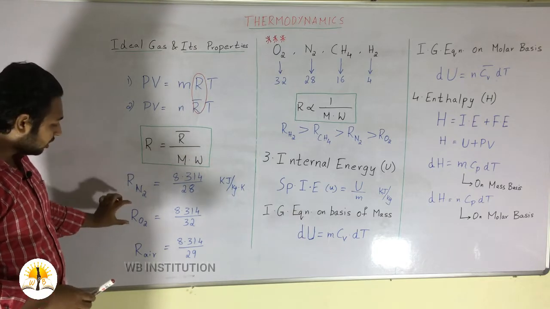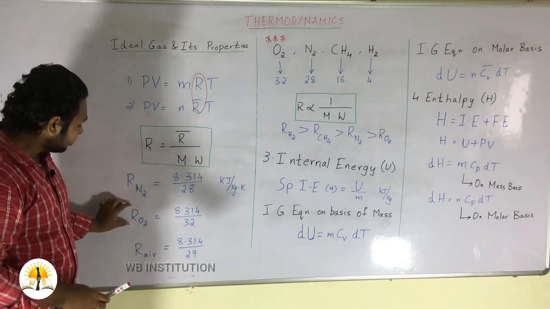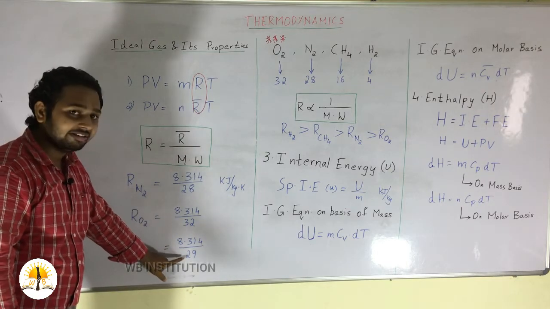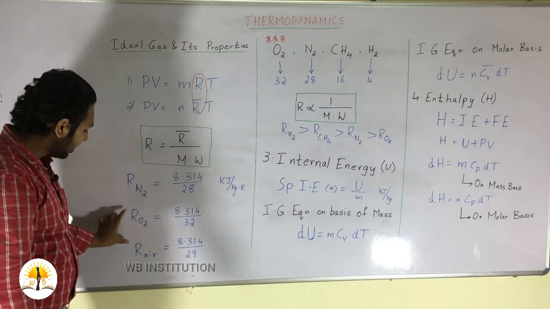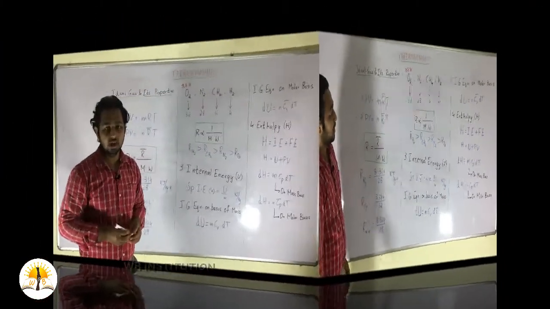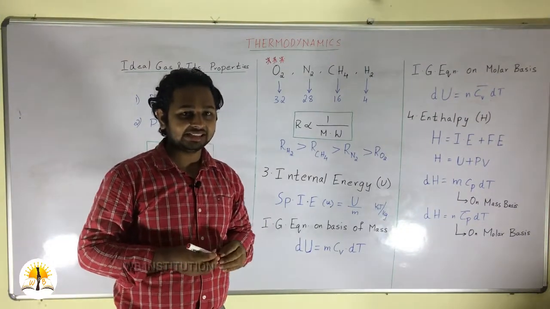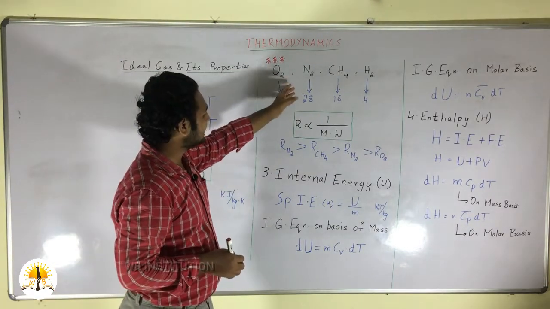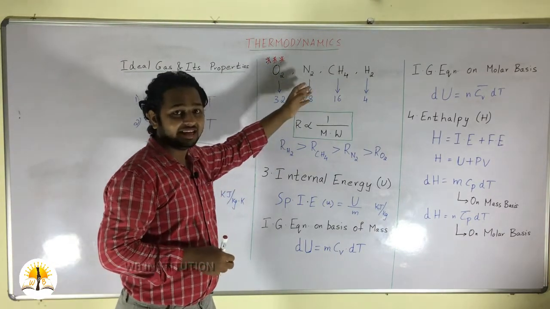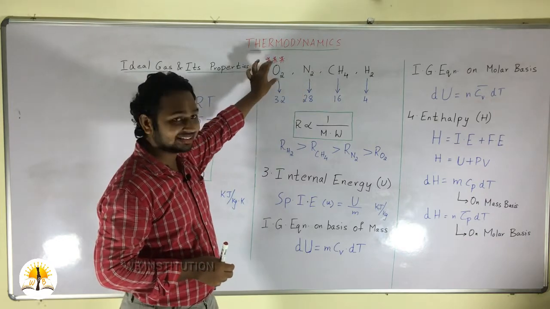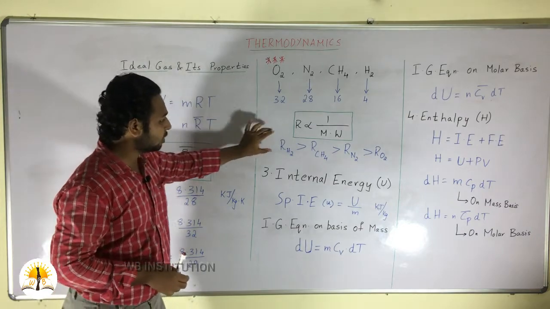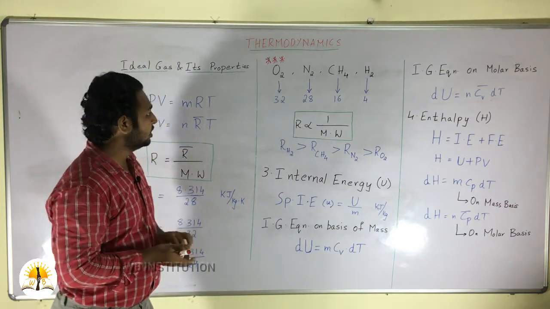In the same way for oxygen and for air. For oxygen the molecular weight is 32 and for air the molecular weight is 29. Hence, we can find the characteristic gas constant. In engineering services examinations and GATE examinations, they will give examples of gases and ask to arrange these gases in terms of characteristic gas constant, which is the smaller one and which is the larger one.